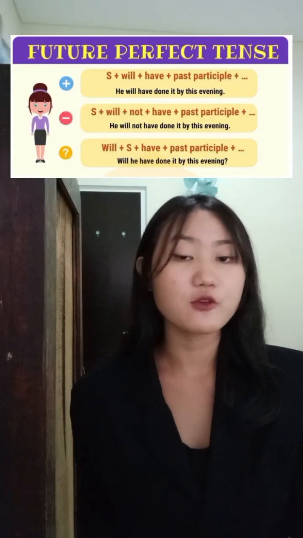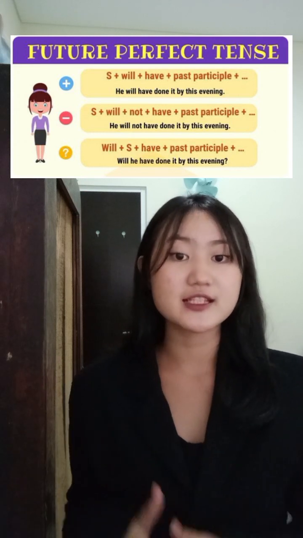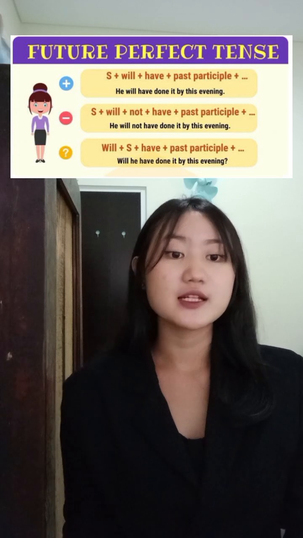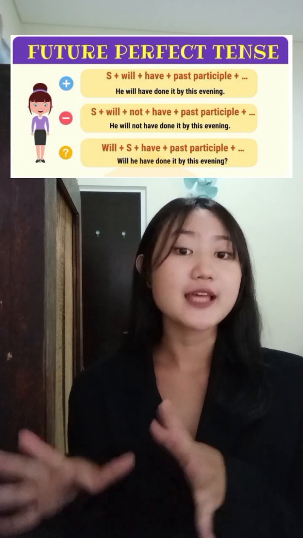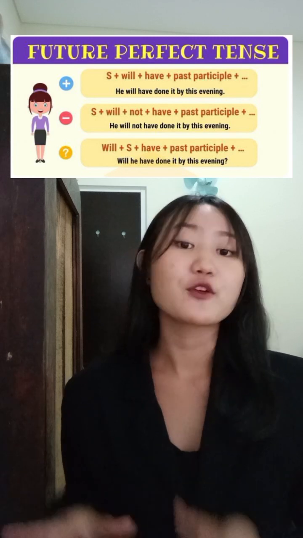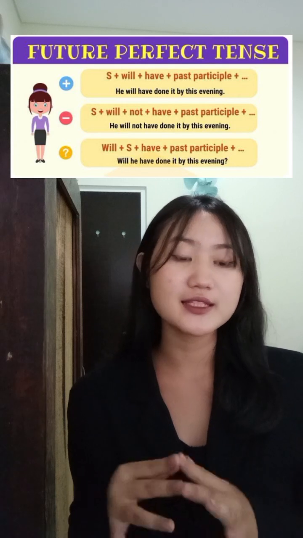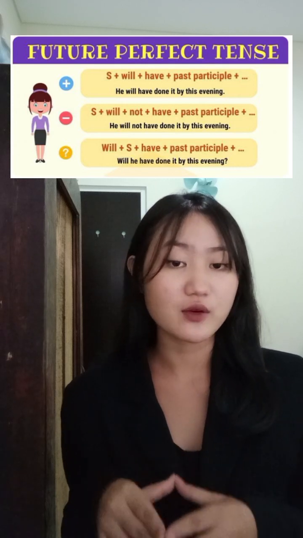Thank you. So this is the form of the future perfect tense. The positive sentence is subject plus will plus have plus past participle. For example, he will have done it by this evening.